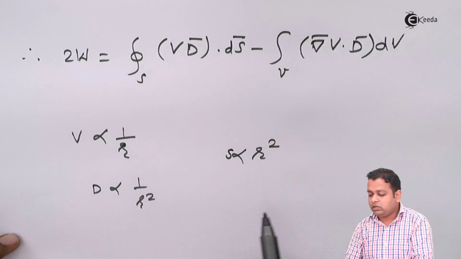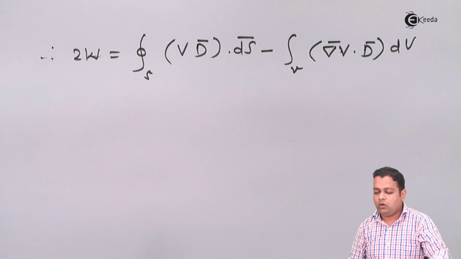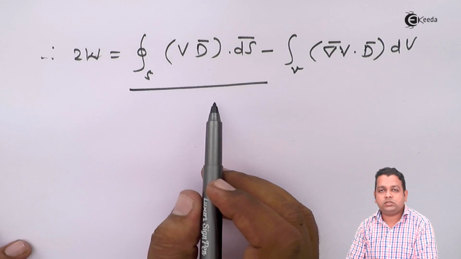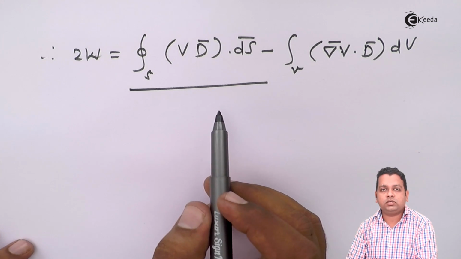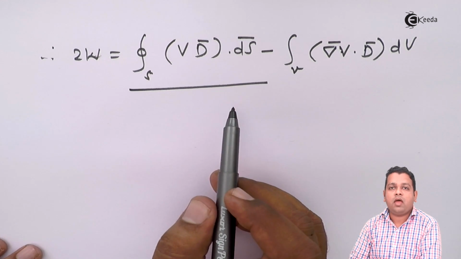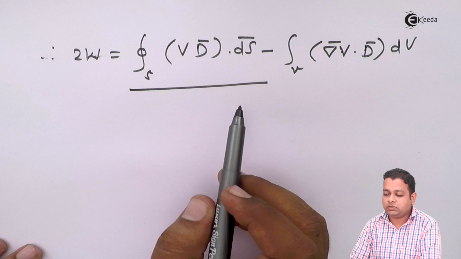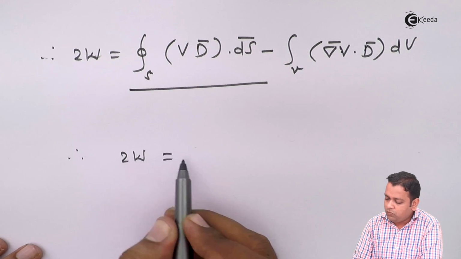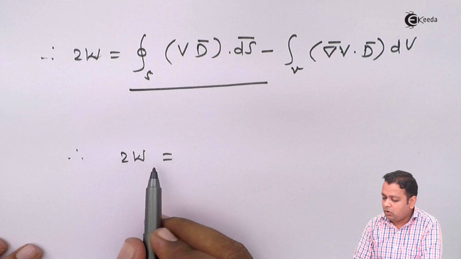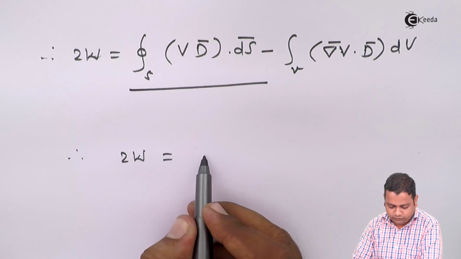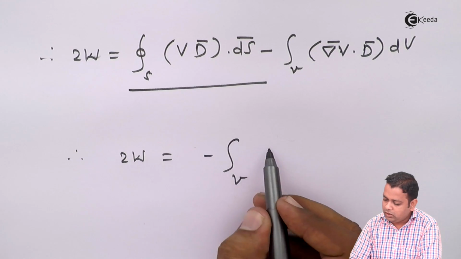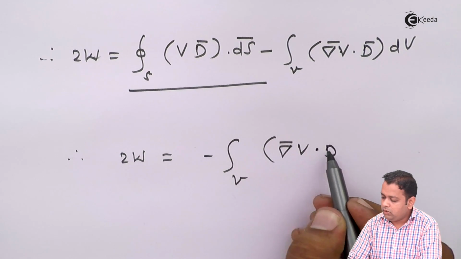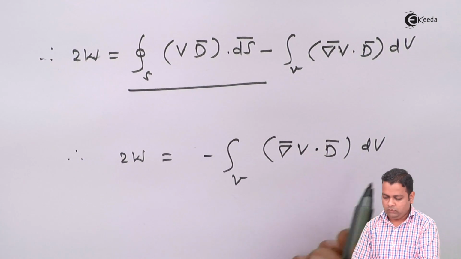To consider all three at once, we have to consider that the first term of this integration reduces to 0 when the distance of separation between the source charge and the field point, R, becomes infinity. Hence, we will be rewriting this expression without this first term. So twice W will be equal to minus volume integral del bar V dot d bar dV.